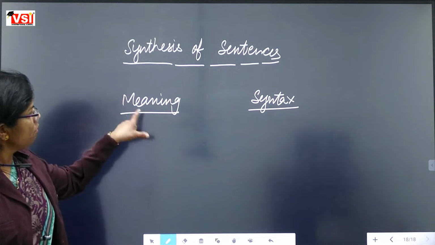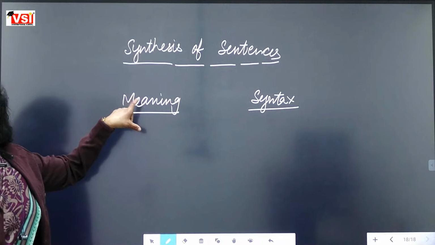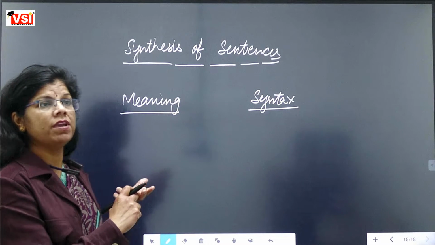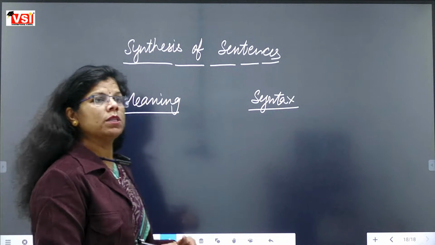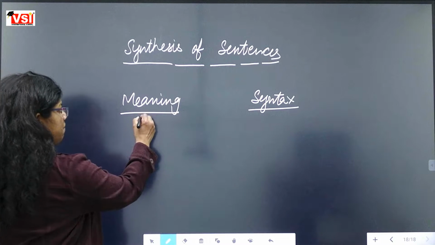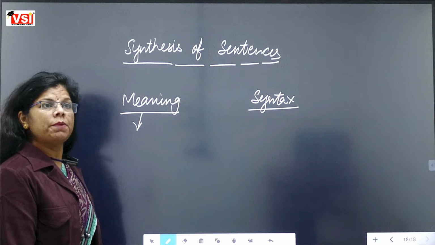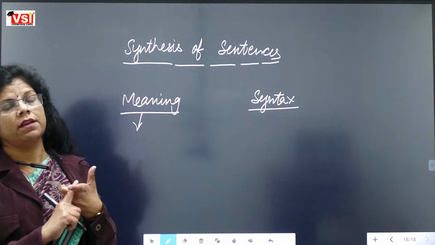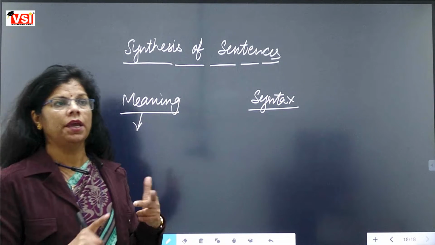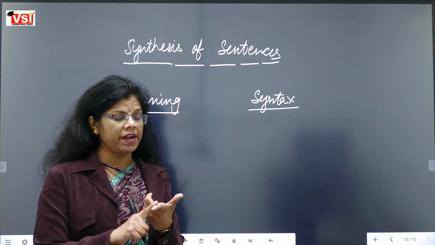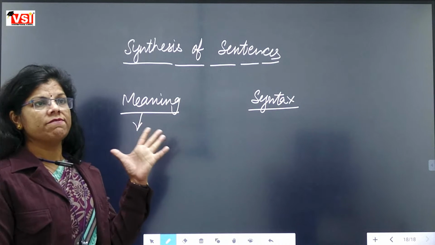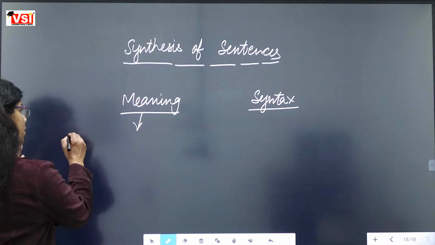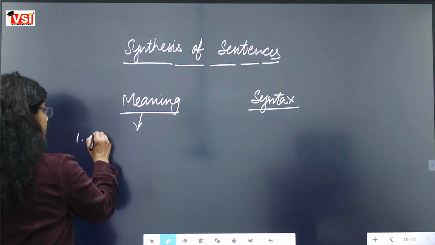So what kind of sentences do we have on the basis of meaning? How many types of sentences do we have when we divide them on the basis of meaning? If we divide a sentence on the basis of meaning, we have 5 kinds of sentences. You already know about that. First kind of sentence is declarative,